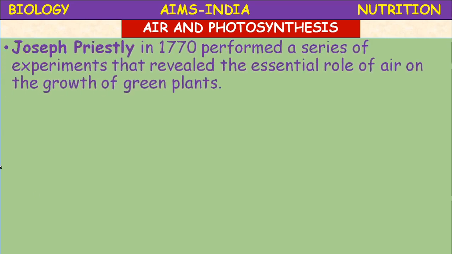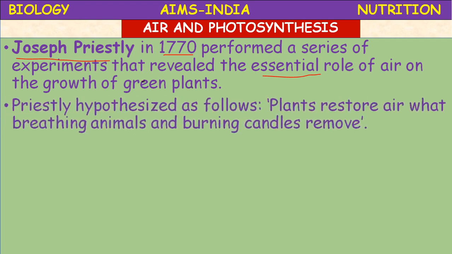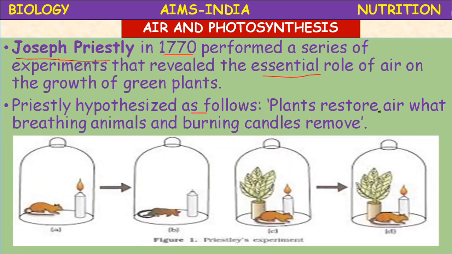Next, Joseph Priestley in 1770 performed a series of experiments that revealed the essential role of air on the growth of green plants. Priestley hypothesized as follows: the plants restore air, what breathing animals and burning candles remove.